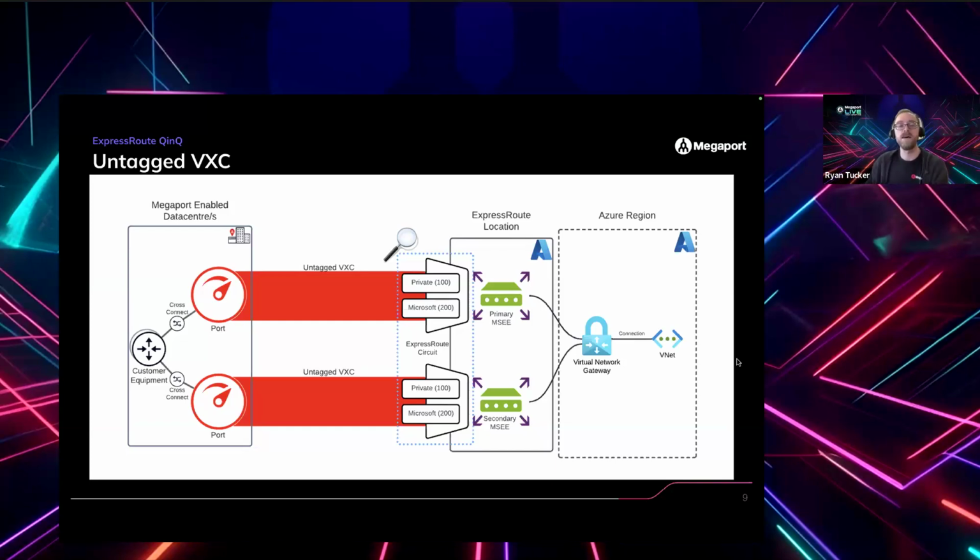So sometimes that works. Sometimes that's fine. A lot of customers do this because they don't have any other requirements. They don't need to connect anything else to the port. Maybe it's a 10 gig port and 10 gig ExpressRoute circuit, and that's all you want. So they're fine with this sort of setup. But a lot of the time, we have customers that want to have the benefits of network as a service and the ability to get the most use they can out of this port and the most flexibility, but they also don't want to do QinQ on their own device.